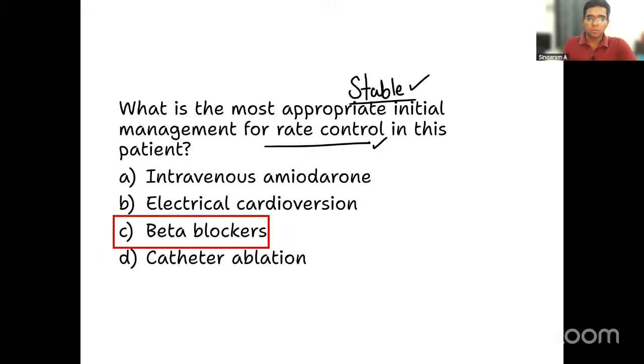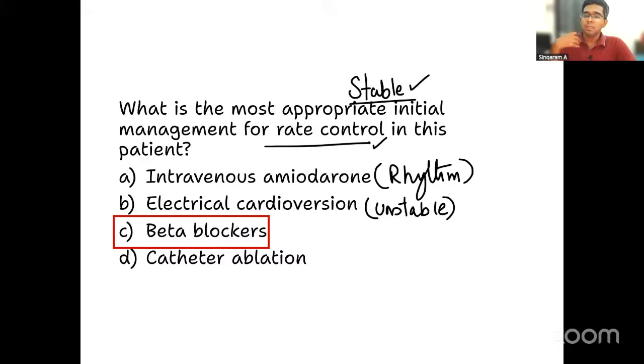I hope you're able to follow this, right? So all these keywords will help you to pick up the answer. If you look at the other options, amiodarone is for rhythm control, not rate control. Electrical cardioversion is for what patients? Unstable patients. Catheter ablation is not an initial treatment option. Only after all the treatment, if the rhythm is still abnormal, then we can go for catheter ablation or radio ablation, right? So all these options are out and the clear answer for this question is option C only.